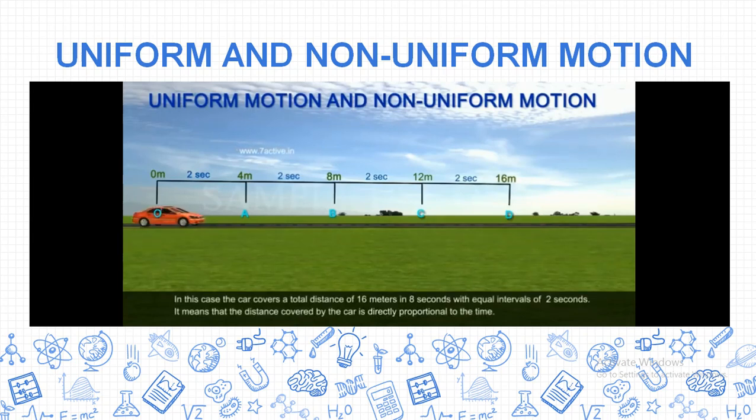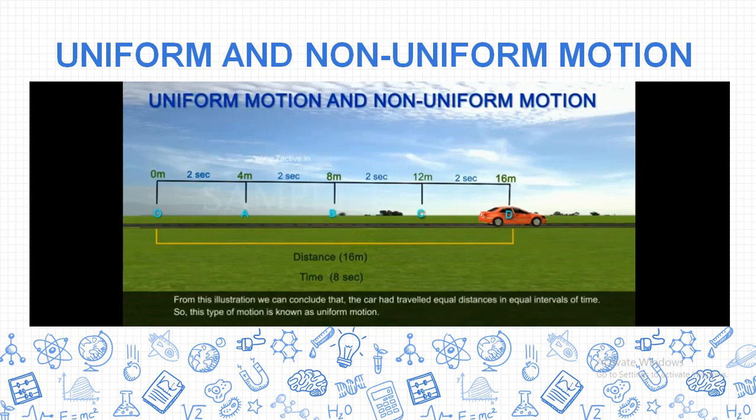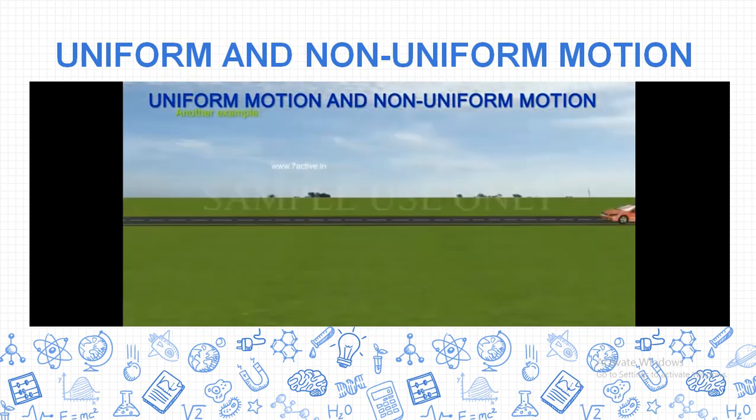Now 4 minus 0 is 4, 8 minus 4 is 4, 12 minus 8 is 4, 16 minus 12 is 4. You see that in every 2 seconds it is covering 4 meter distance. So your car is performing uniform motion. Uniform motion means a body or a car covering equal distance in a given equal or fixed time interval is said to be in a uniform motion.